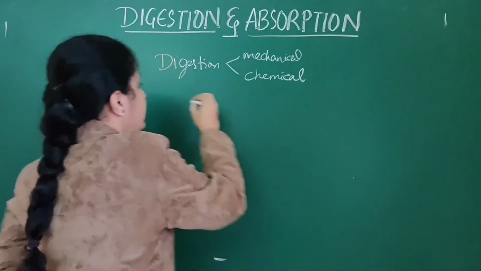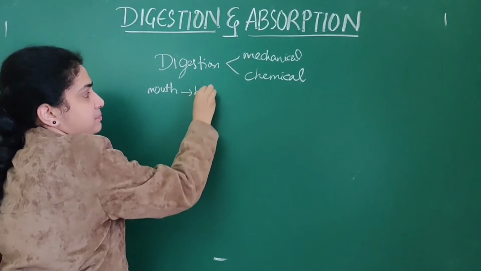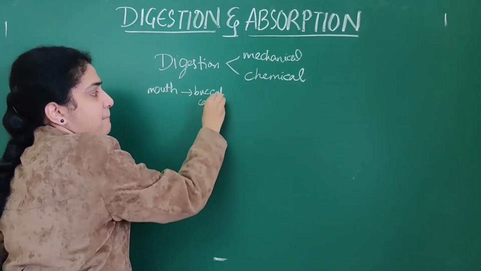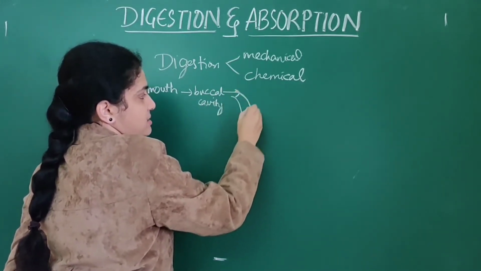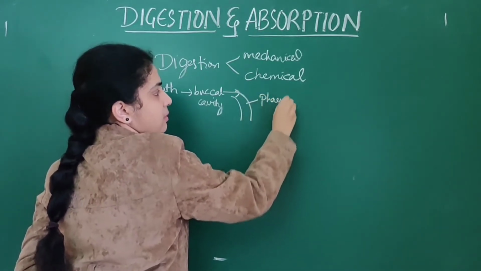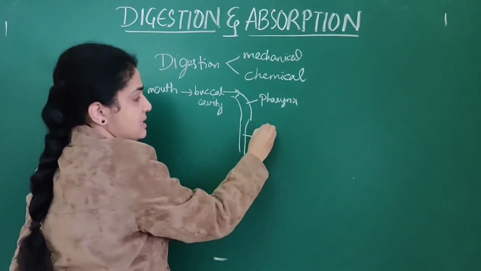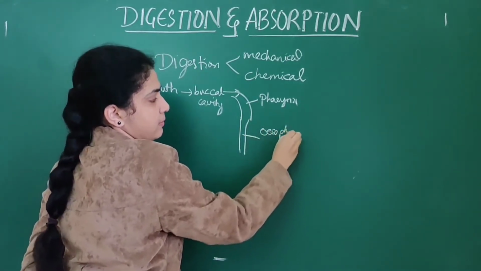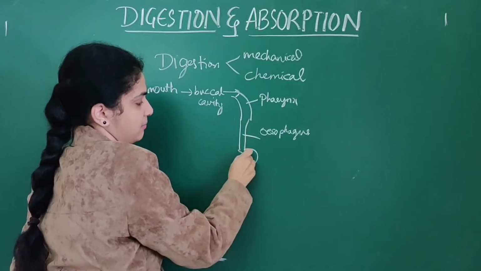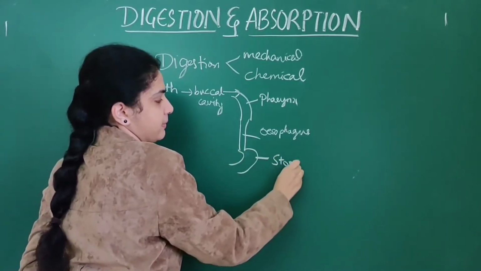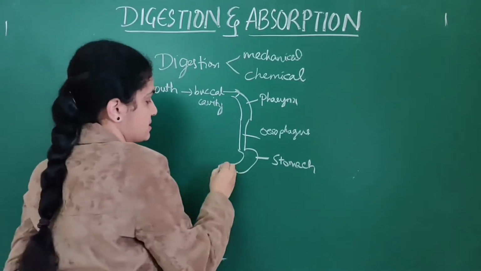Initially, the food enters from the mouth into the buccal cavity. From the buccal cavity, the food enters the pharynx, then the thin long tube, the esophagus. From the esophagus, it enters the stomach, and from the stomach it enters the small intestine.